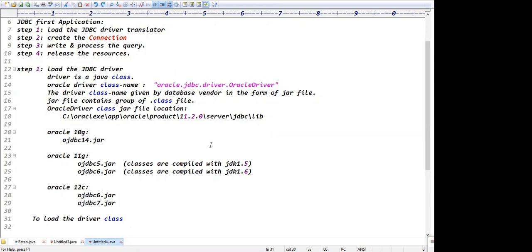Basically, to load the class files, to load the driver class, use the forName method, guys.